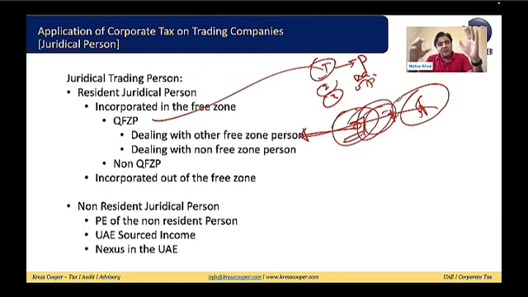Now, the other option is the juridical persons. As we discussed in the very beginning, if the juridical person is registered outside of the free zone, then the 0% privilege will not be available to the non-free zone person. So if anyone registered on the mainland is doing the trading business, up to 375,000 they will be liable to pay 0% corporate tax on their taxable profits. Any taxable profits more than 375,000 will be liable to 9% corporate tax.